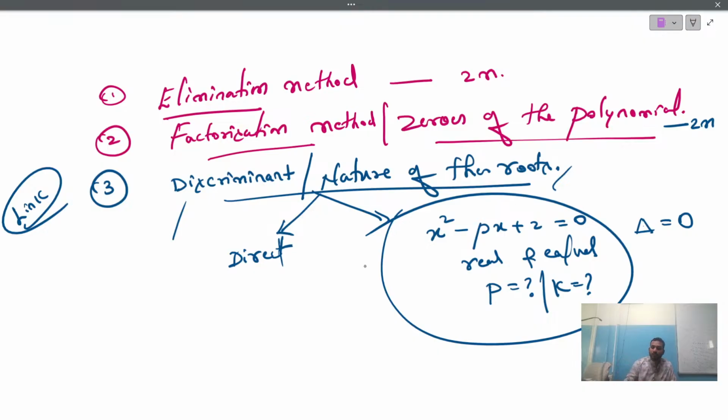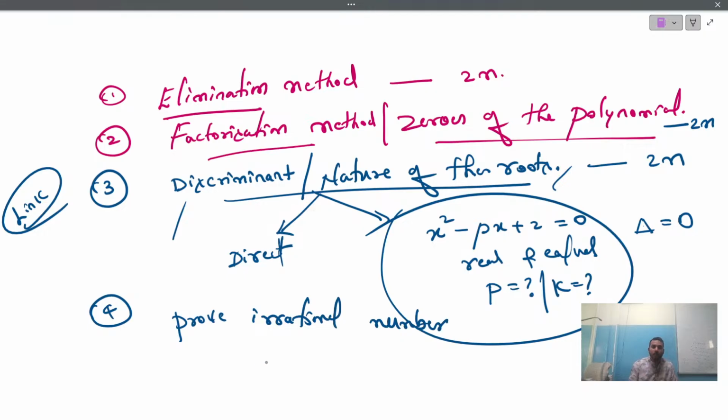So this is one of the most important topics. Here also you can expect around a 2 mark question. And the next topic you need to concentrate on is proving irrational numbers. My dear students, based on proving irrational numbers, sometimes you can expect a question for 2 marks and sometimes the question can be expected for 3 marks.